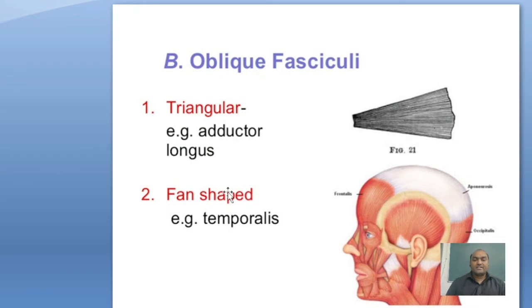Second classification according to fascicular architecture is oblique fasciculi. In this, the fasciculi are obliquely placed. First is triangular. In this, adductor longus is a triangular-shaped muscle. Second is fan shape, temporalis. This is the adductor muscle found in the adductor compartment of the thigh.